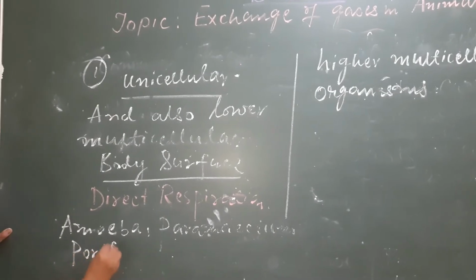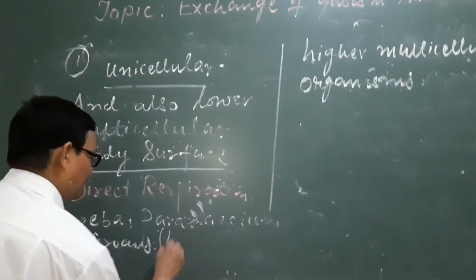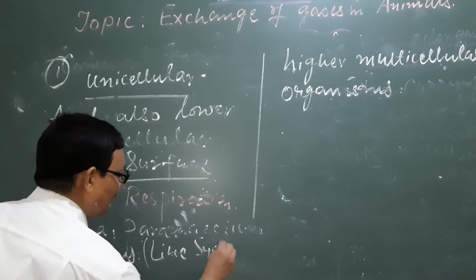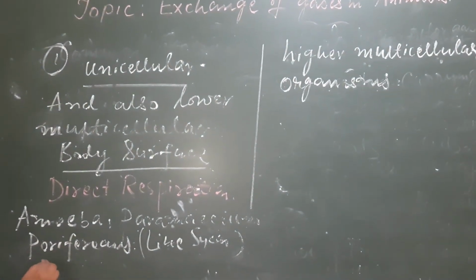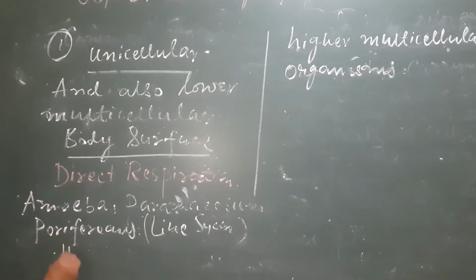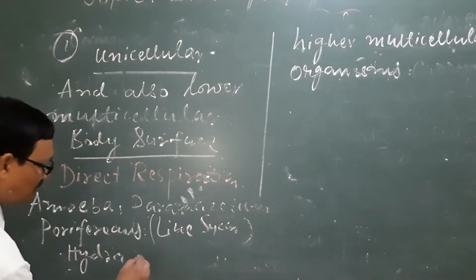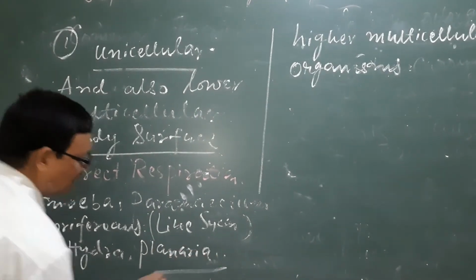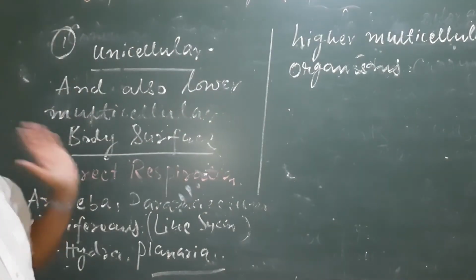You may put examples here also: amoeba, paramecium, porifera, some cnidarians like hydra, and planaria also. So these are some examples in this category.